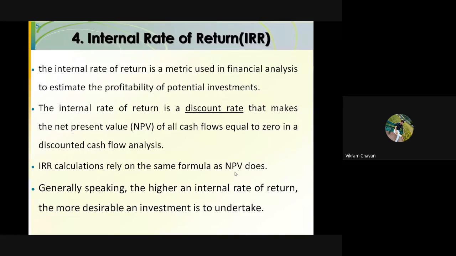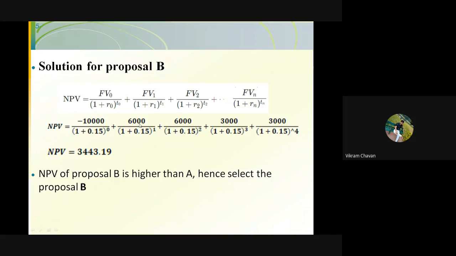Okay, understand? The NPV formula that we have seen: NPV is equal to FV0 divided by (1 plus R0) raised to T0, plus FV1 divided by (1 plus R1) raised to T1. In this formula, R0, R1 and R2 are nothing but the discount rate. Now, if we put the discount rate in such a manner that this NPV value becomes zero, then at that condition, whatever the discount rate is,